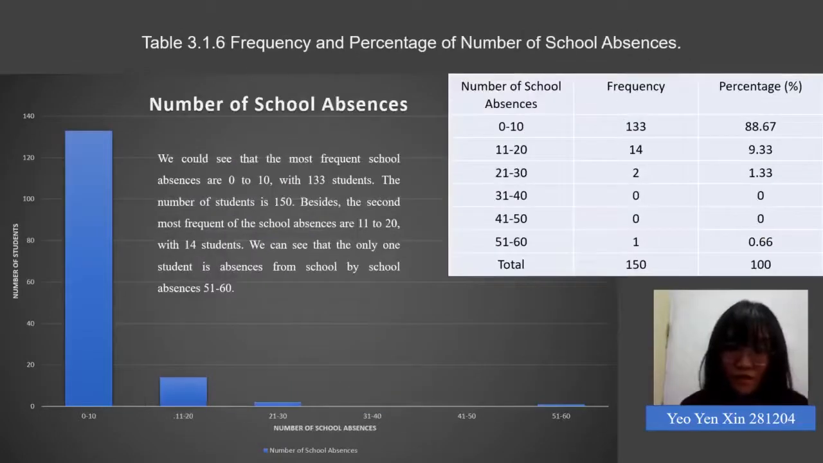Next, the program shows the number of school absences. We could see that the most frequent school absences are 0 to 10, with 133 students. The number of students is 150. Besides, the second most frequent school absences are 11 to 20, with 14 students. We can see that only one student has school absences of 51 to 60.